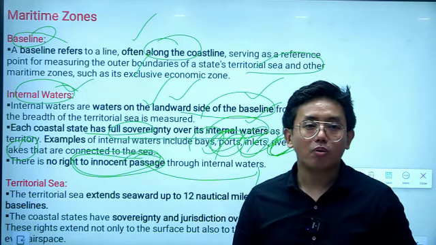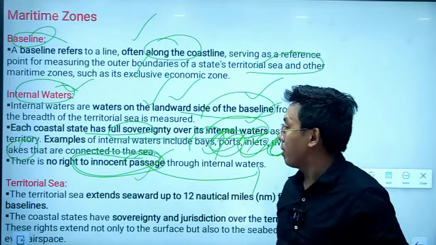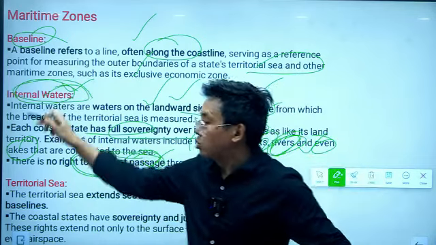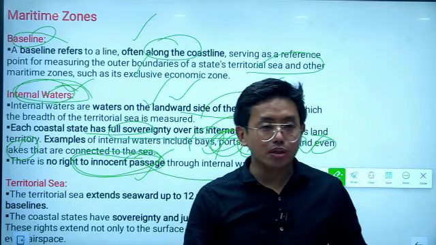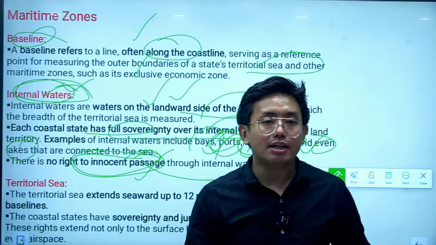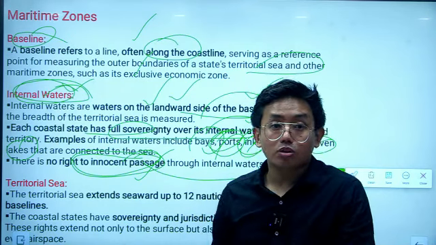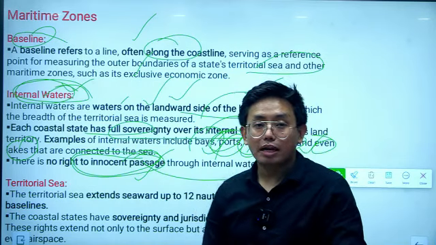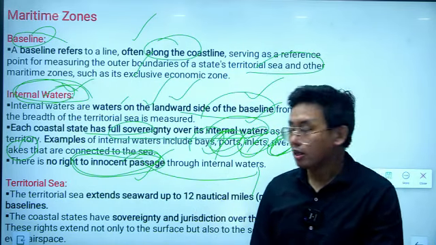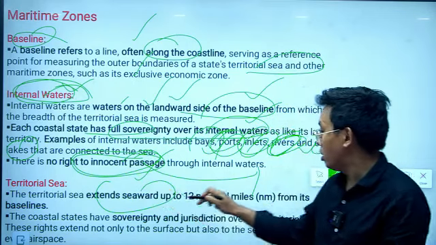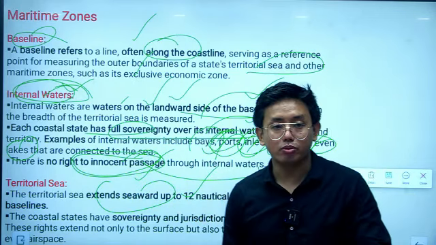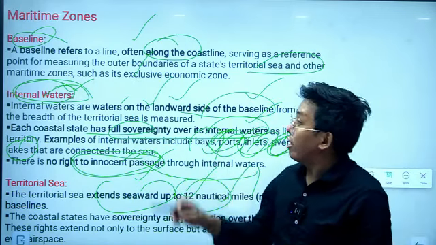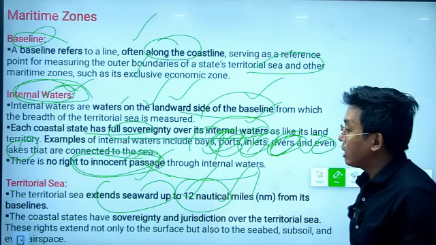So you have to remember one point, that there is no right of innocent passage in the internal waters. So even ships of other countries which do not carry ammunition cannot pass through the internal waters of another country. So this is an important point. And talking about the territorial sea, the territorial sea extends seaward up to 12 nautical miles. So we discussed it. So these are some facts about the baseline, internal waters and territorial sea.